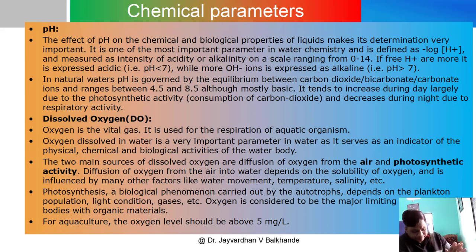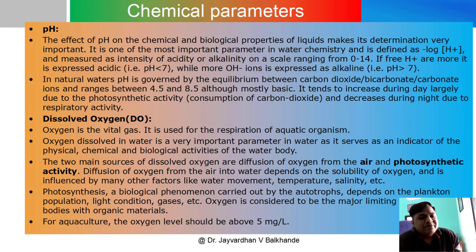So these four properties we have discussed here: the temperature, the color, the transparency and the turbidity. Now we move towards the chemical parameters. As far as water parameters are concerned, their variation is continuous. These parameters are not constant; they are ever changing. So the first chemical parameter is the pH.